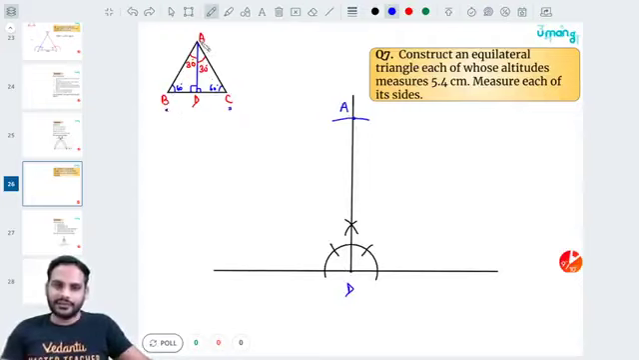I know this line AB is making an angle of 30 degrees with AD. So what we are going to do at A, let us draw one angle of 30 degrees on both the sides. On both the sides, let us draw an angle of 30 degrees. Okay, so let me just erase this part.